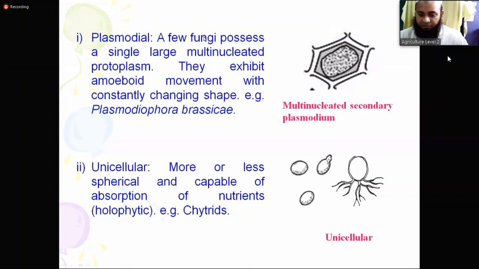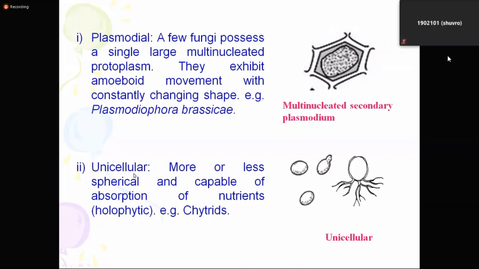A few fungi possess a single large multinucleate protoplasm. They exhibit amoeboid movement with constantly changing shape. Example, Plasmodiophora brassicae. This is a fungal pathogen. It's one kind of fungi.